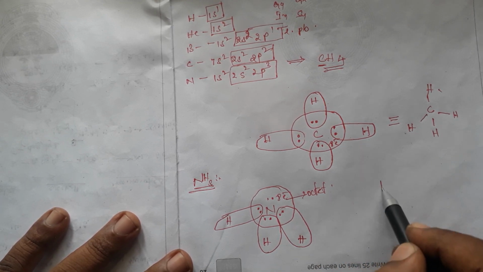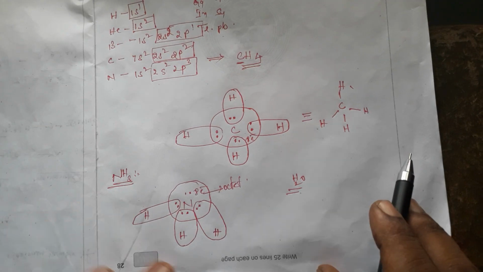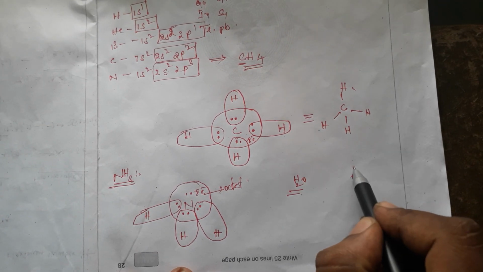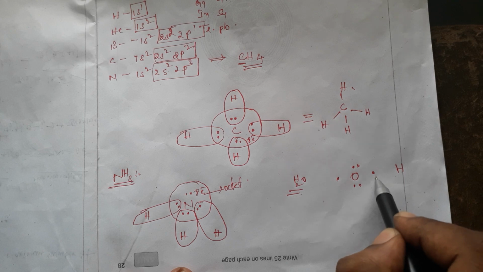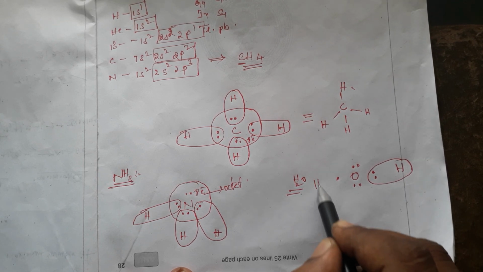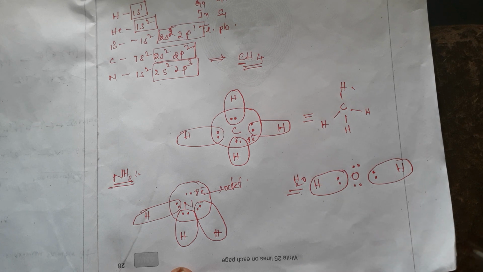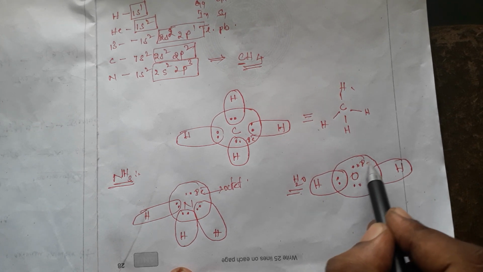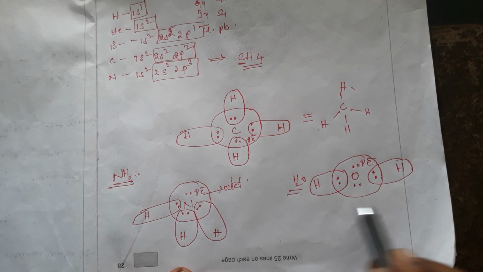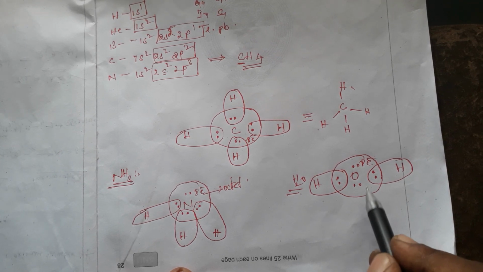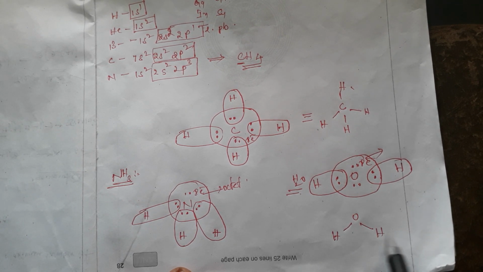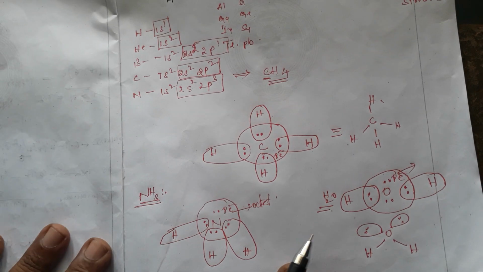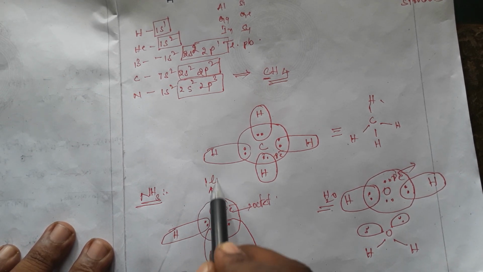So the H2O molecule next. How will the H2O molecule be formed? Oxygen has only 6 electrons in its outermost shell. 2 hydrogens will give like this, one and like this one. So oxygen contains 8 electrons in its configuration. By this, the H2O molecule will be formed. Octet is there. So the molecule is like this. H2O has 2 lone pairs. Here also one lone pair is there. Nitrogen contains one lone pair.